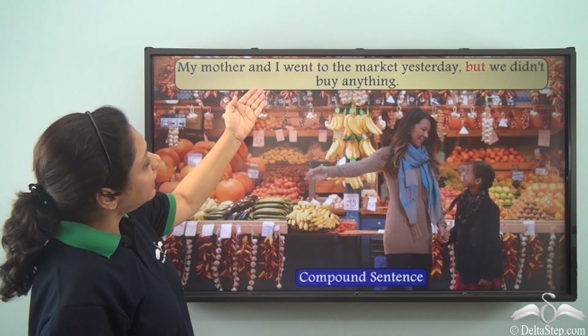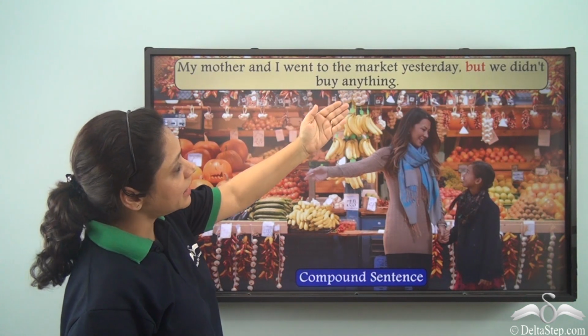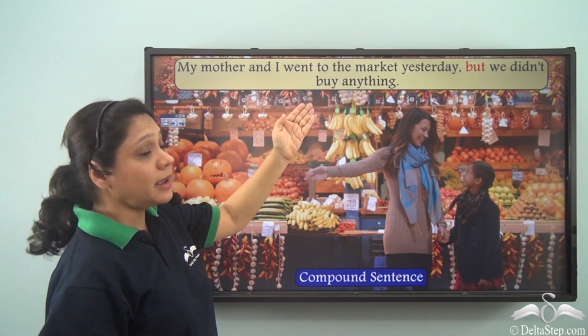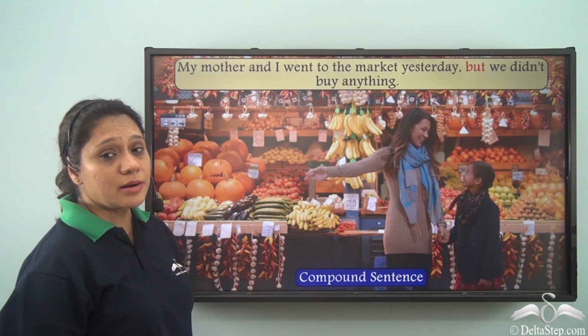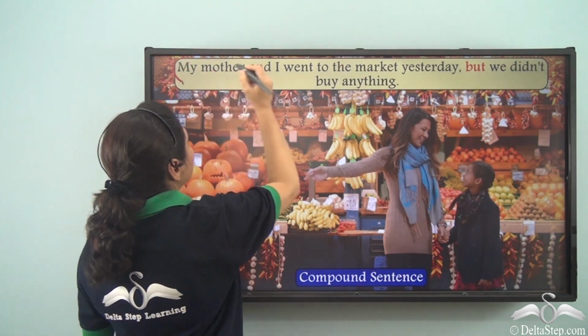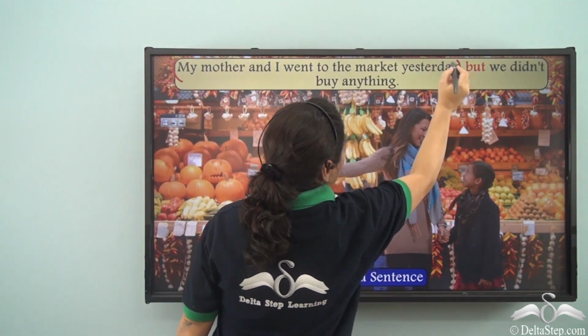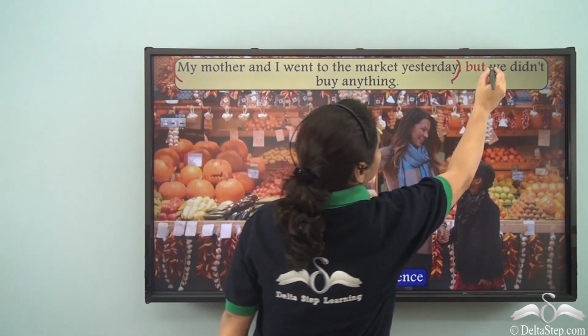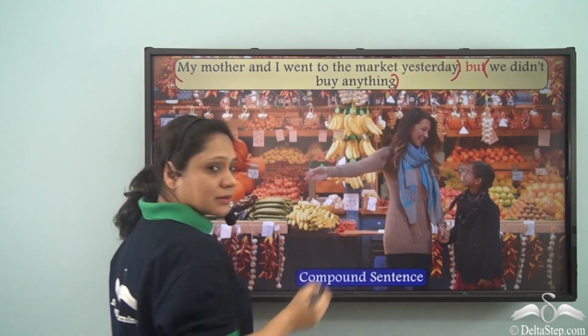My mother and I went to the market yesterday, but we didn't buy anything. Now here, this sentence is also made up of two independent clauses. What are they? My mother and I went to the market yesterday. We didn't buy anything.